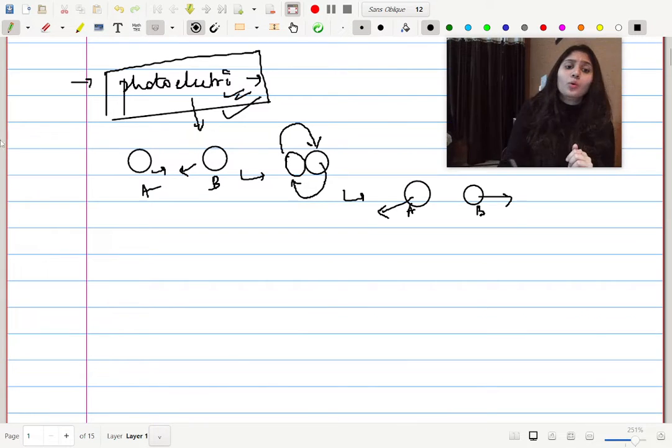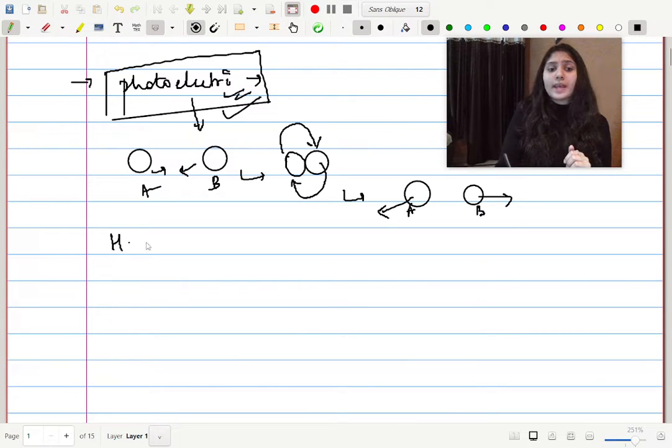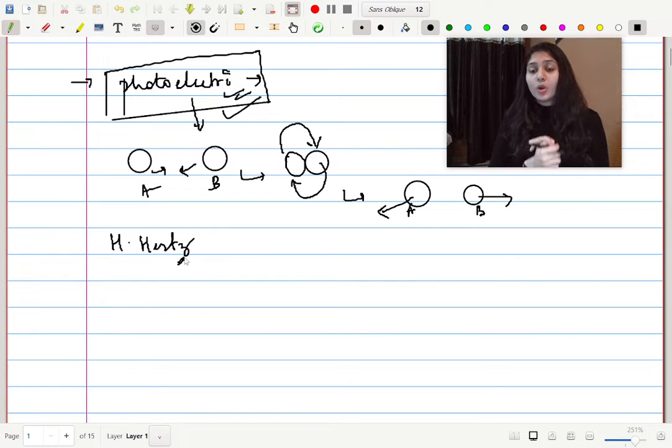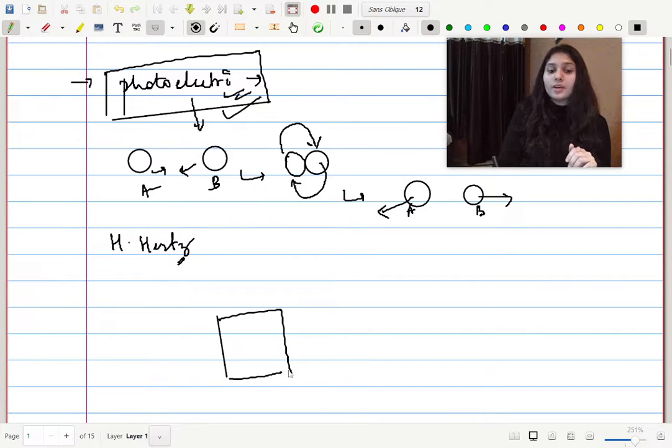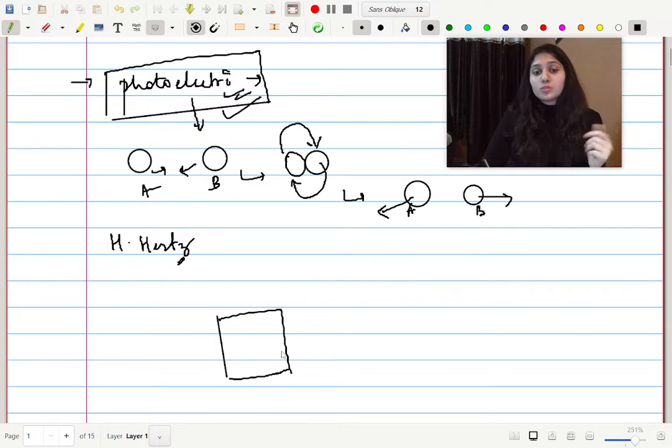A very famous scientist called Heinrich Hertz did a very famous experiment. He took a metal surface, and what metal he took is something which you are going to read on your own because you should do that.